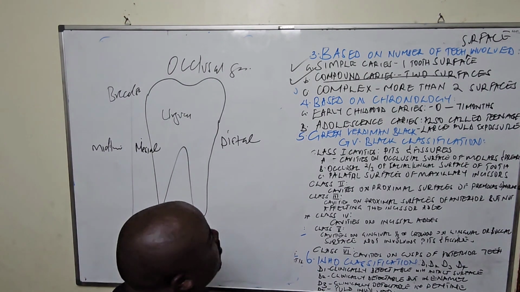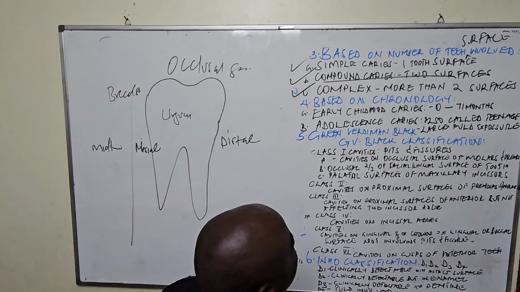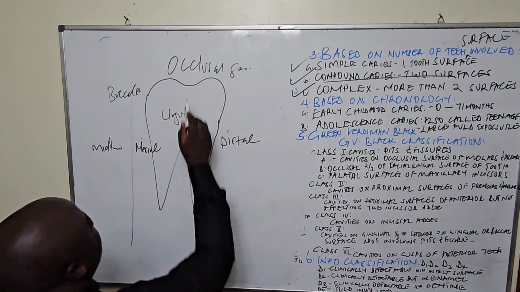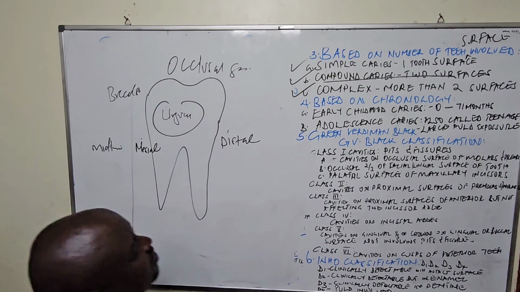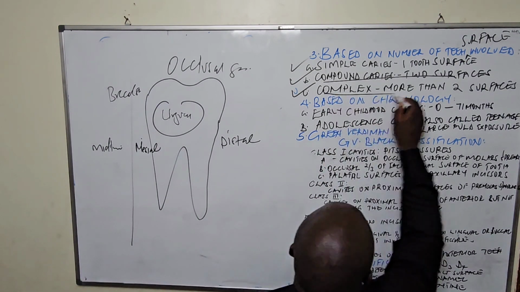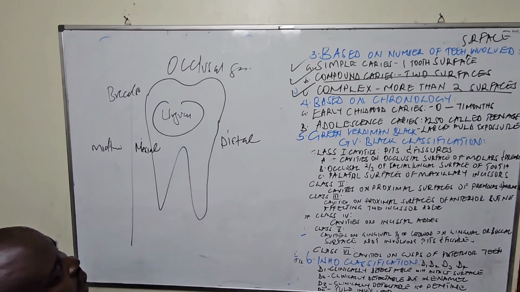Caries. Once we have more than two surfaces involved, maybe we have occlusal, lingual, and buccal surface, then we can call them what? Complex caries.